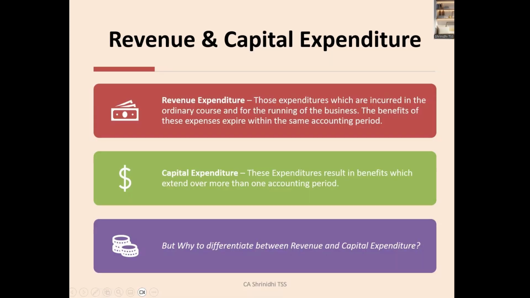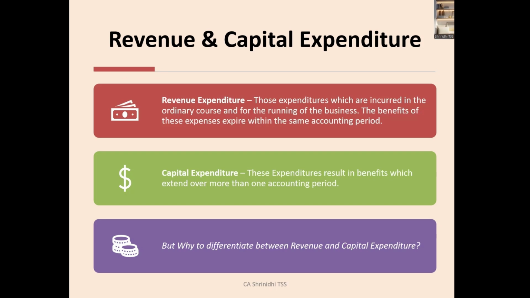Let us first understand what a revenue expenditure is. Those expenditures which are recurring in nature and very essential for the running of the business are revenue expenditure. The benefit of these expenditures expires within the same period in which they are incurred. So if it is incurred in this accounting year, the benefit ends in the same year. For example, I spend on salary and wages for those who are working, so I need to pay every month. I pay rent every month, right? All these are examples of revenue expenditure because they are very essential for the day-to-day operations of the business.